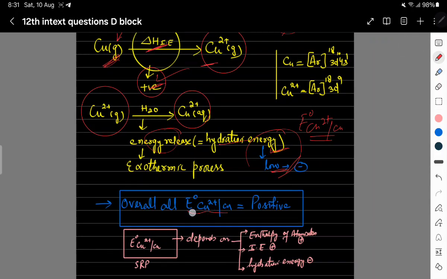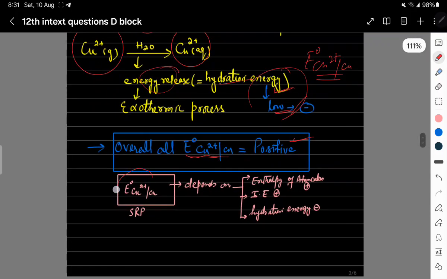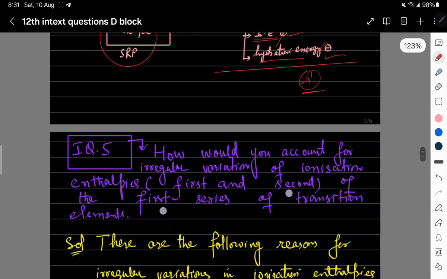This SRP depends on three factors: enthalpy of atomization, which is positive; ionization energy, which is also positive; and hydration energy, which is negative. Overall the plus and minus get cancelled and we get positive, so this SRP of copper is positive, right?